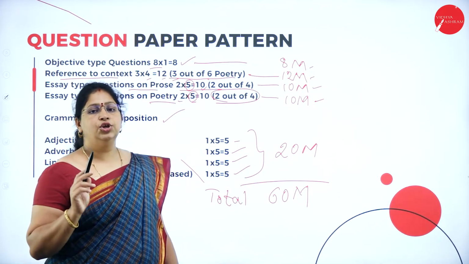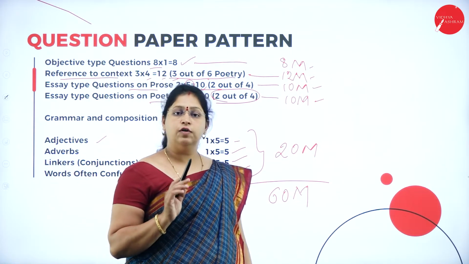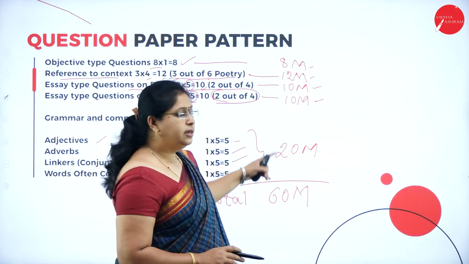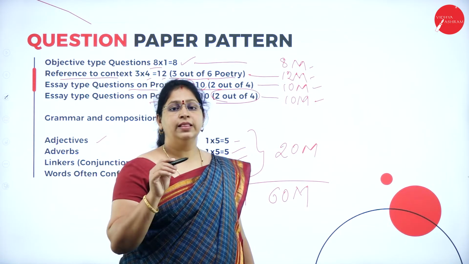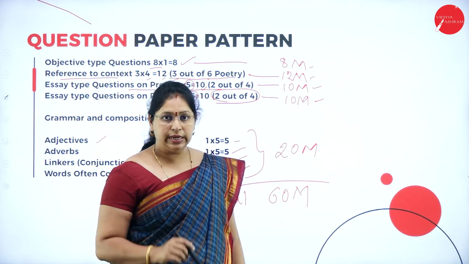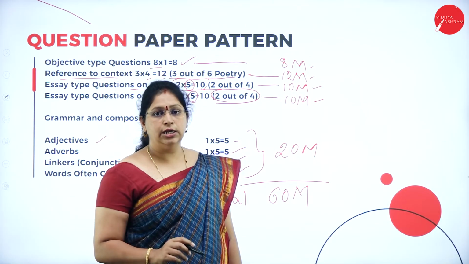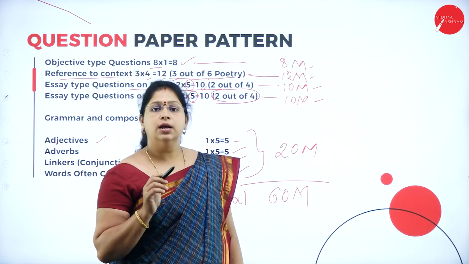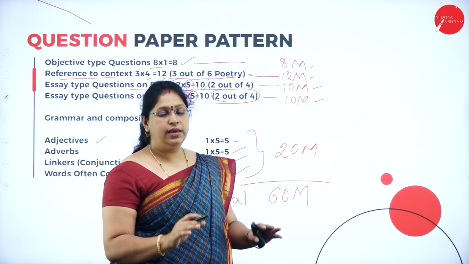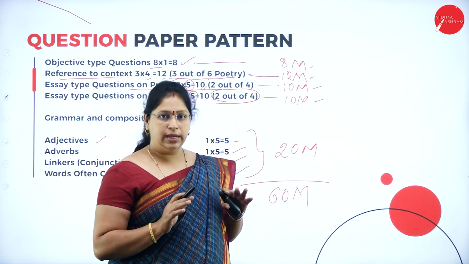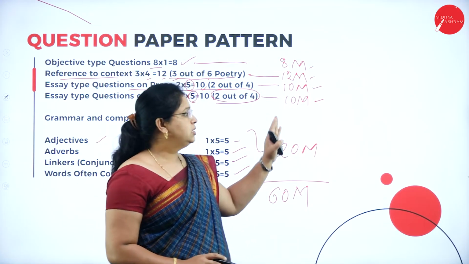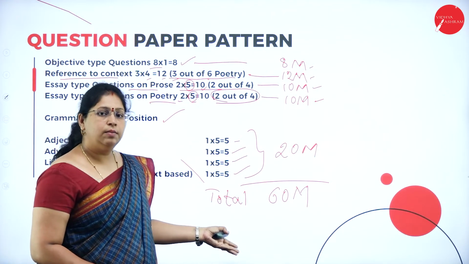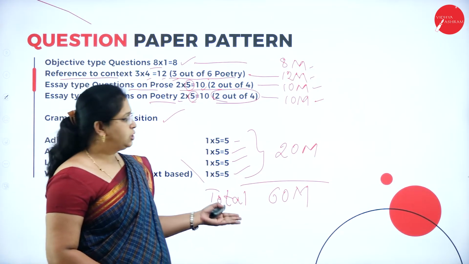Remember, your internals are for 40 marks and the term end examination is for 60 marks. Totally, in this second semester for English, you will be having 100 marks. You will be attending all the tests and exams for 100 marks. This is how your question paper pattern is, so please go through this.